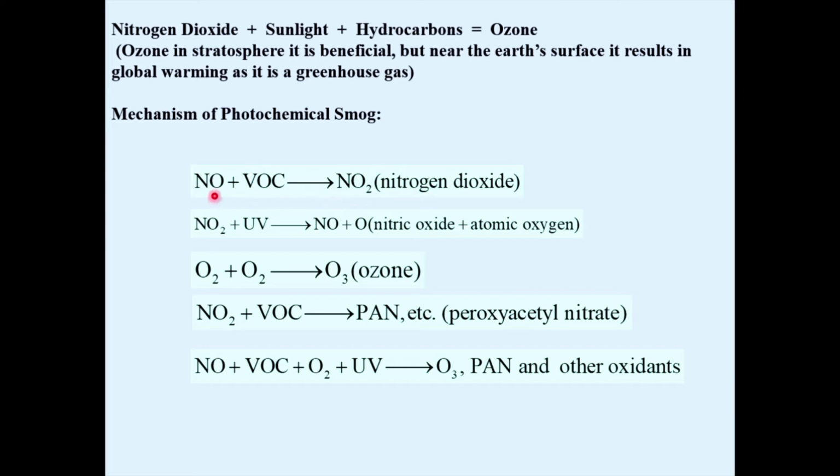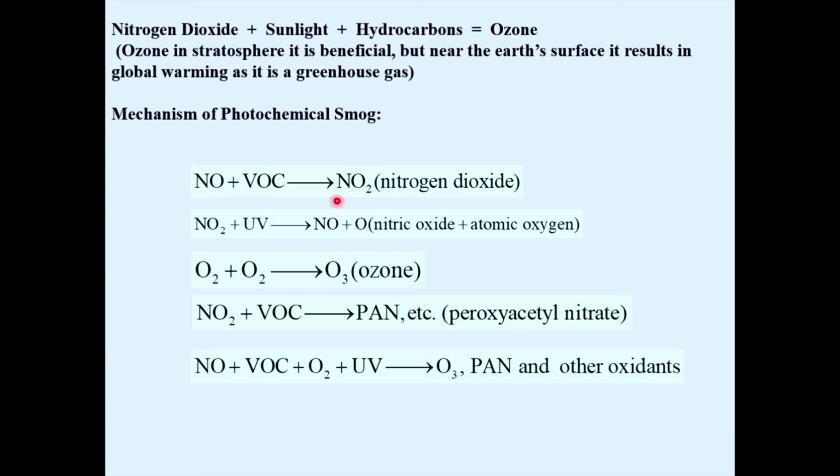Initially, it gets oxidized to nitrogen dioxide. Nitric oxide oxidizes to nitrogen dioxide when reacting with the hydrocarbon in the presence of sunlight. This nitrogen dioxide under UV light again breaks down into nitric oxide plus oxygen.